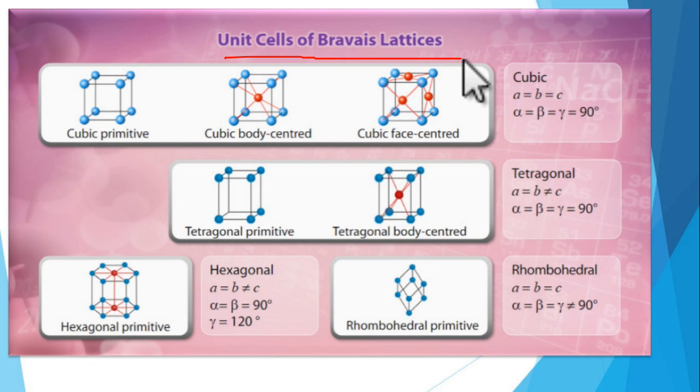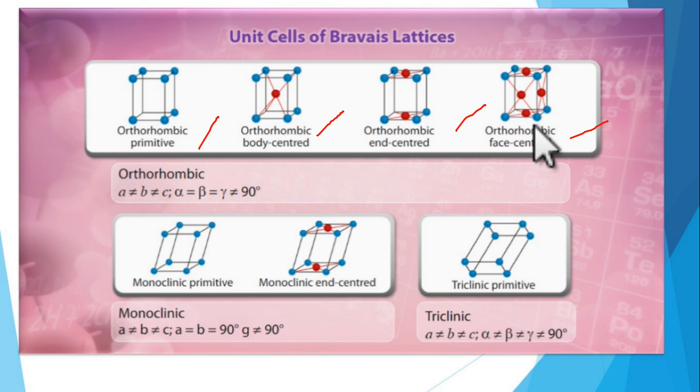What is a unit cell? A unit cell is the smallest component of the space lattice, which when repeated in different directions produces a complete crystal lattice.